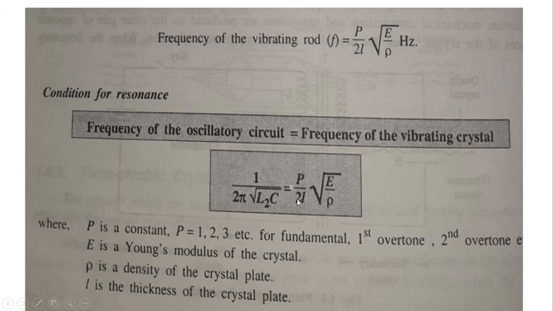This is the frequency of the oscillatory circuit, 1 divided by 2 pi root of LC, and this is the frequency of the vibrating crystal, p divided by 2l root of E divided by rho, where p is a constant like 1, 2, 3, etc. E is the Young's modulus of the crystal, rho is the density of the crystal plate, and l is the thickness of the crystal plate. When this condition is attained, the crystal starts to vibrate and produce ultrasonic waves. This is a very simple and easy procedure. We can study how the ultrasonic waves get produced.